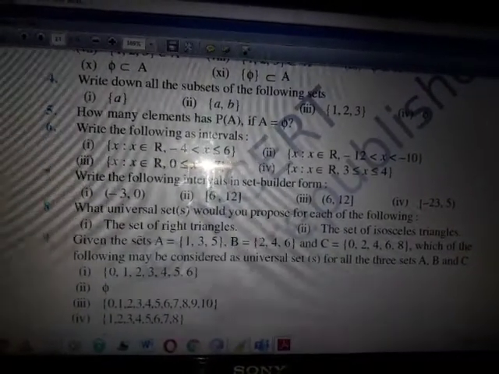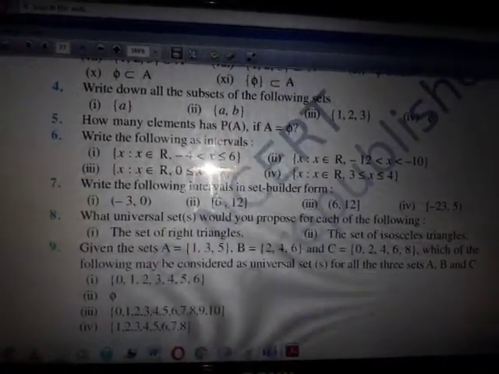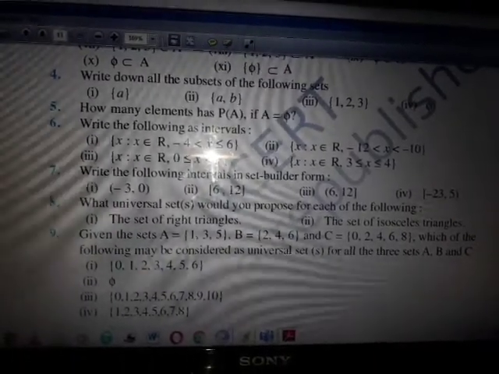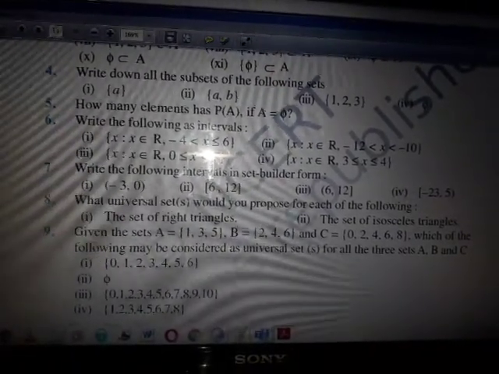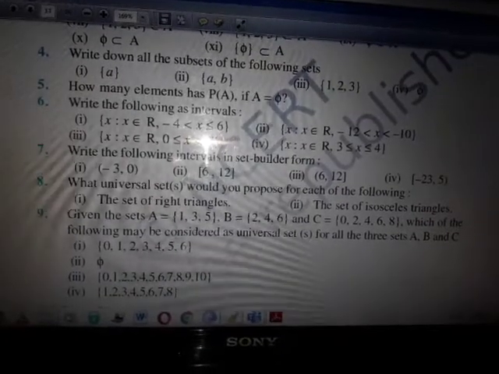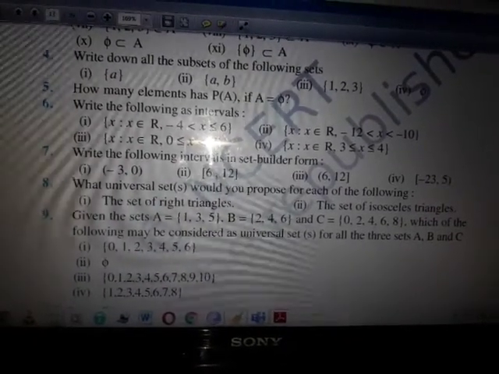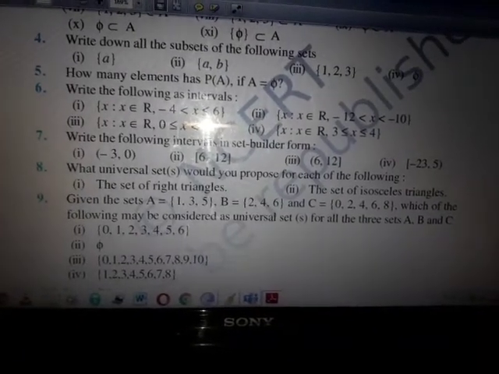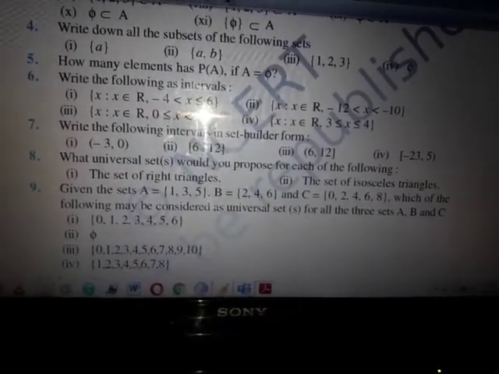The set of all triangles as the universal set, because in the first question they specified right triangles and in the second question they are very specific with isosceles triangles. So if we consider the set of all triangles as a universal set, it will be correct. Then we will move on to the ninth question.